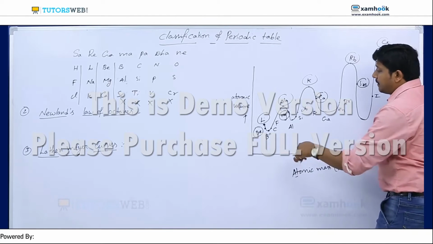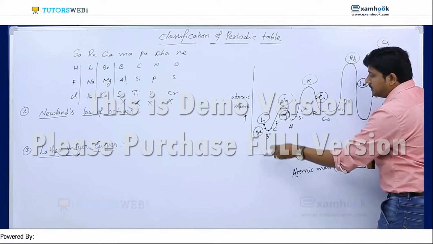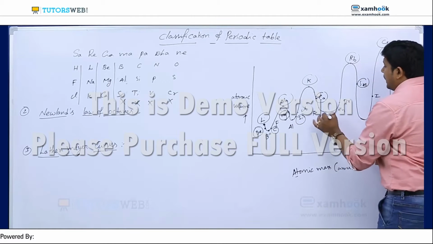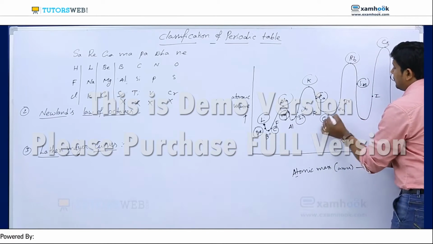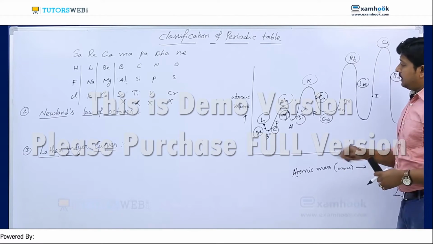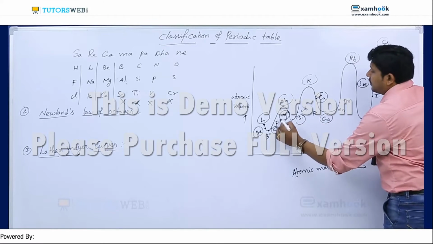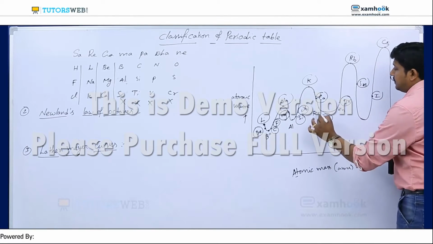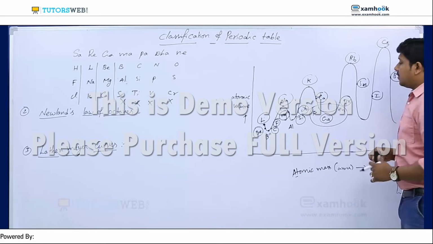The next one is at the bottom of the graph curve: carbon, silicon, germanium. At the bottom he got the carbon family. And in the next row he got the halogens. But in this case, he got iron and zinc.